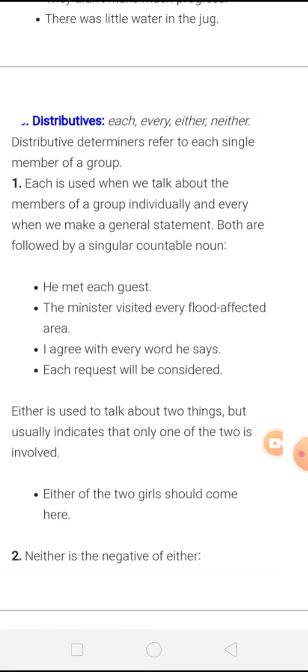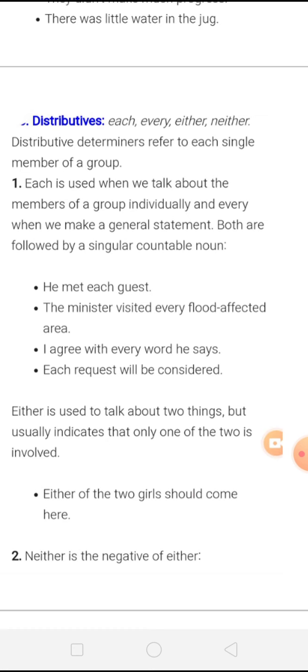For example, we have: He met each guest. The minister visited every flood affected area. Here, he met each guest. Each is used when we talk about the members of a group individually, right? Here, he met each guest means he is talking about the individual guests he met. And the minister visited every flood affected area. Every is used when we make a general statement. Fine.